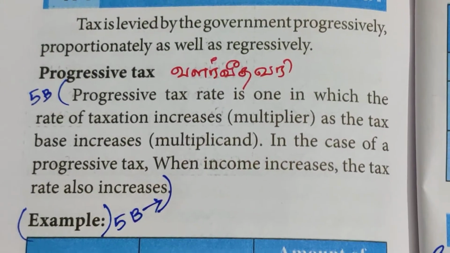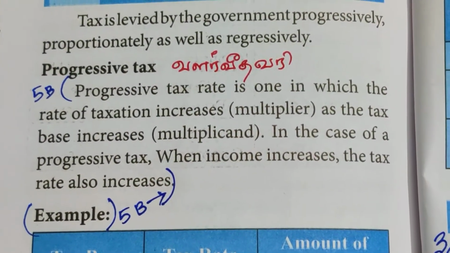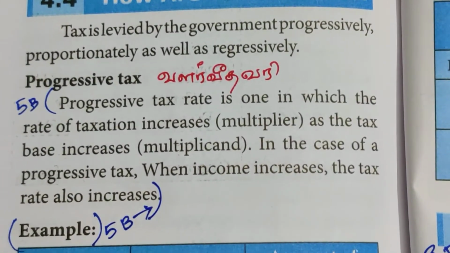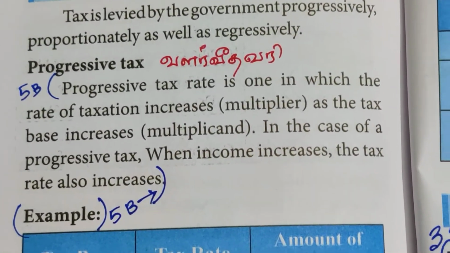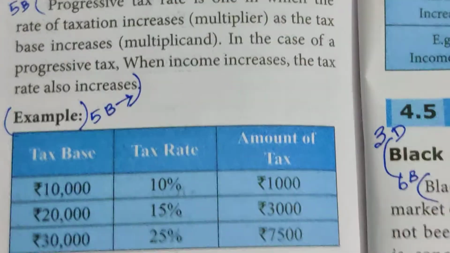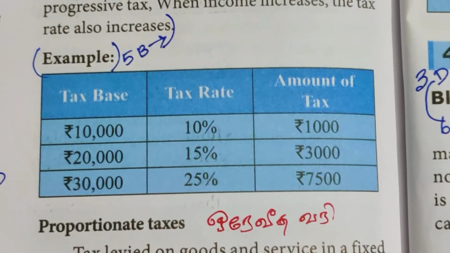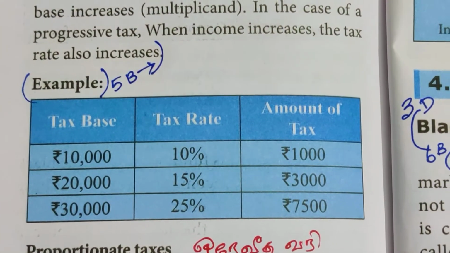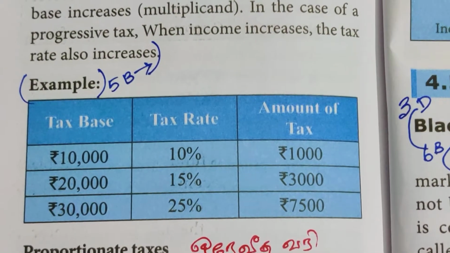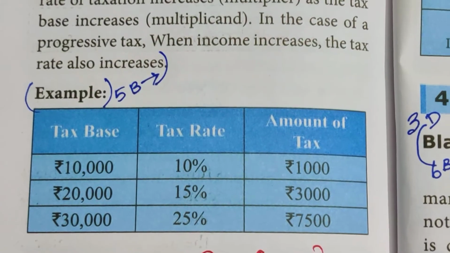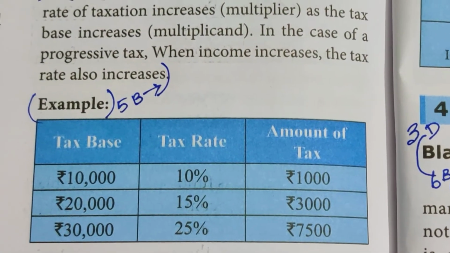A progressive tax rate is one in which the rate of taxation increases as the tax base increases. In the case of a progressive tax, when income increases, the tax rate also increases. Example: tax base rupees 10,000, if you are earning that, your tax rate will be 10%. Amount of tax is around 1,000 rupees. If you are earning 20,000, the tax rate will be 15%, not doubled.